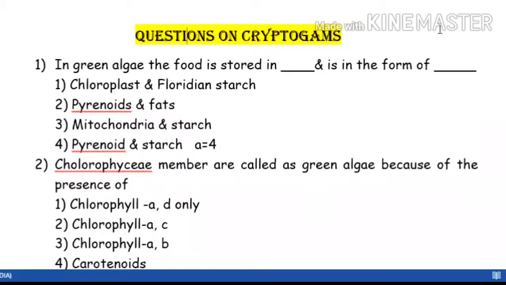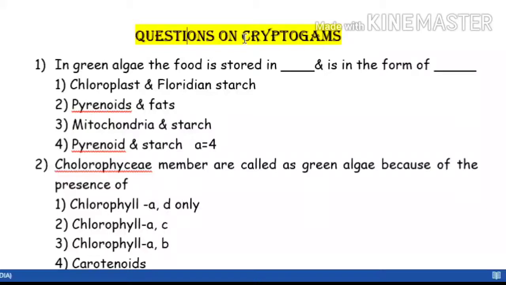So today we are going to discuss a few questions based on the cryptogams. First of all, you should know what cryptogams are. Cryptogams are a subdivision of the kingdom Plantae in which algae, bryophytes and pteridophytes come. So today I'm going to give you this practice test. Later on, the key will be given down.